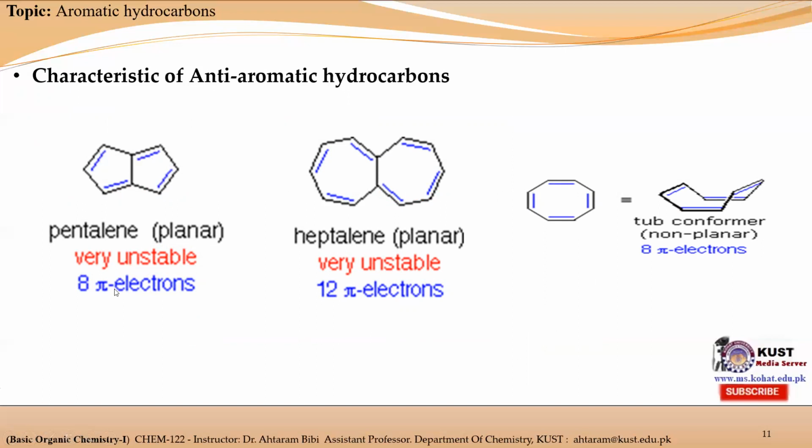And according to Huckel rule, if a hydrocarbon consists of 8 pi electrons, that will be considered an anti-aromatic hydrocarbon. So it possesses the property of an anti-aromatic hydrocarbon. So the pentalene molecule is an anti-aromatic hydrocarbon.